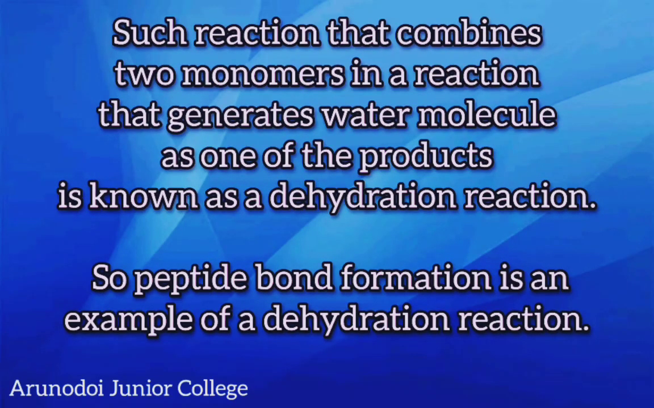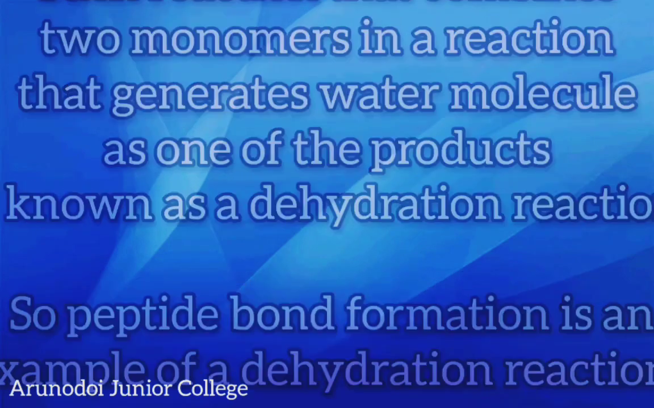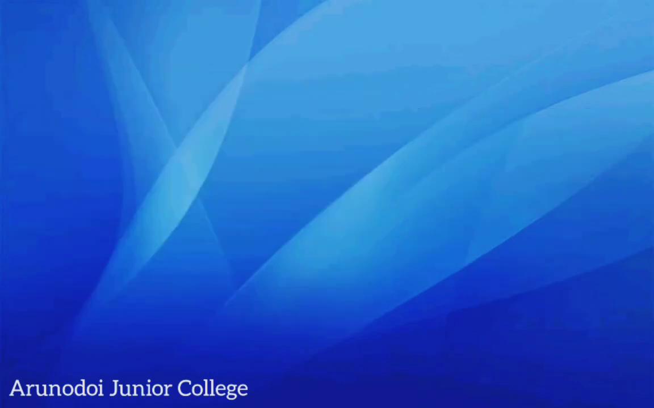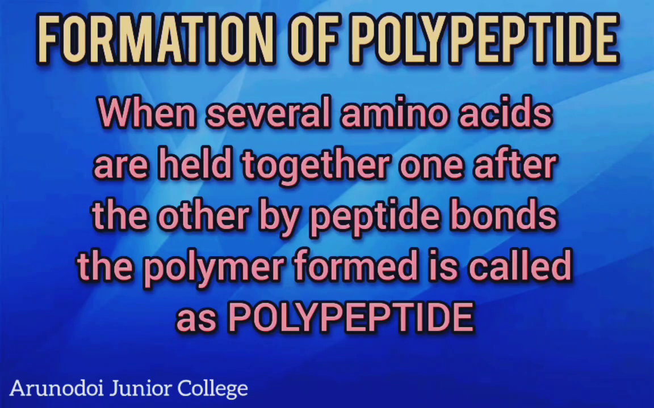Such a reaction that combines two monomers in a reaction that generates a water molecule as one of the products is known as a dehydration reaction. So peptide bond formation is an example of a dehydration reaction. This type of dehydration reaction is also called a dehydration synthesis reaction. This is a dipeptide in the diagram. In this compound, two amino acids are held together by a peptide bond. Since there are two amino acids, this is called a dipeptide. In this diagram, the box given in green color shows the peptide bond.